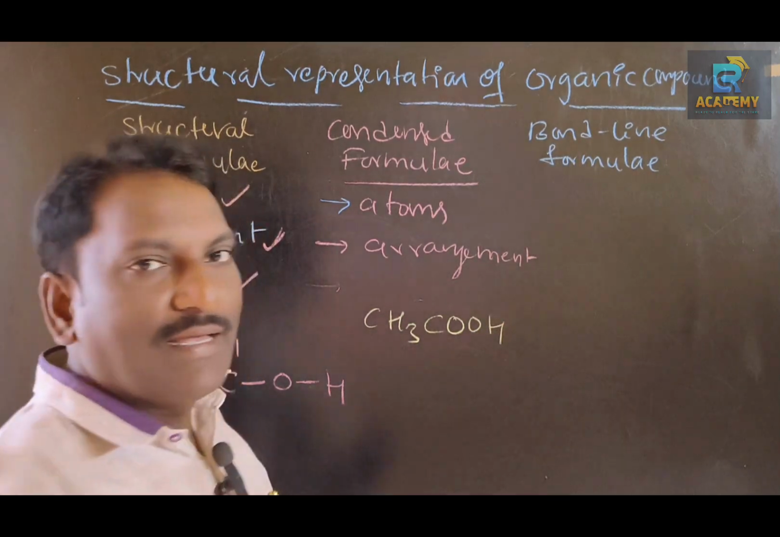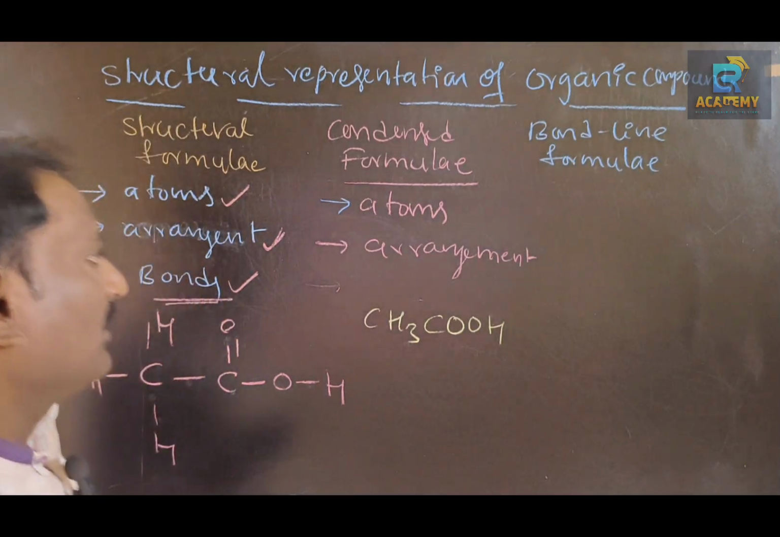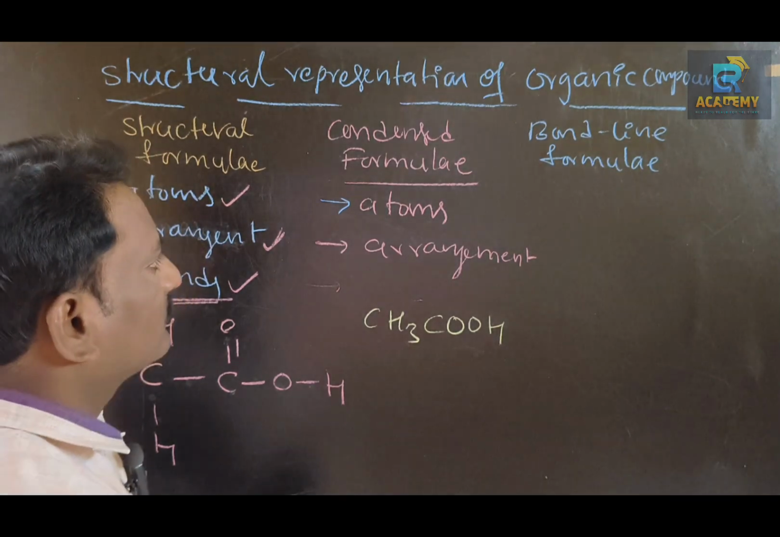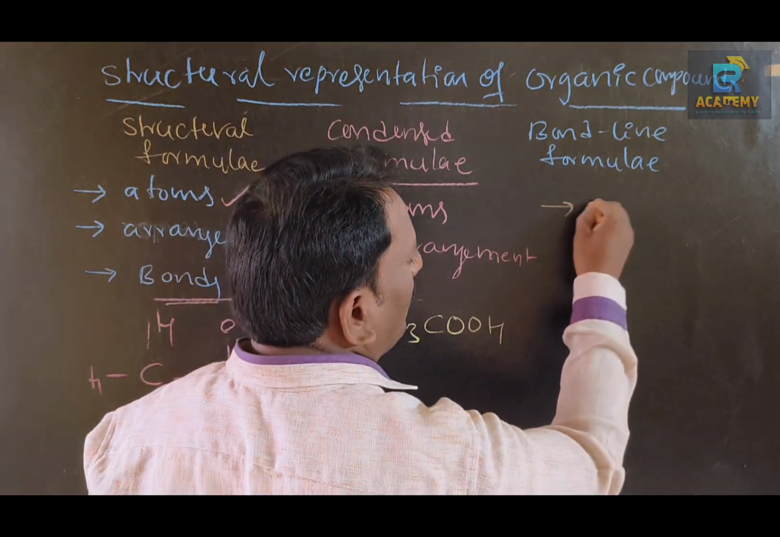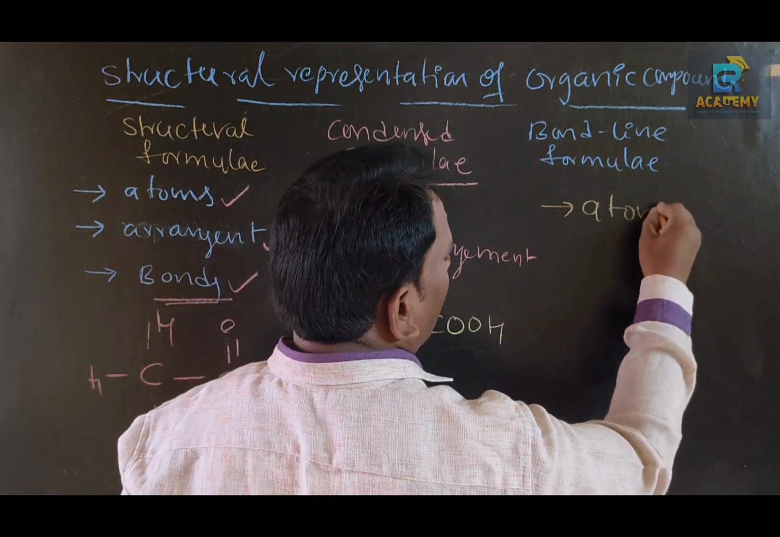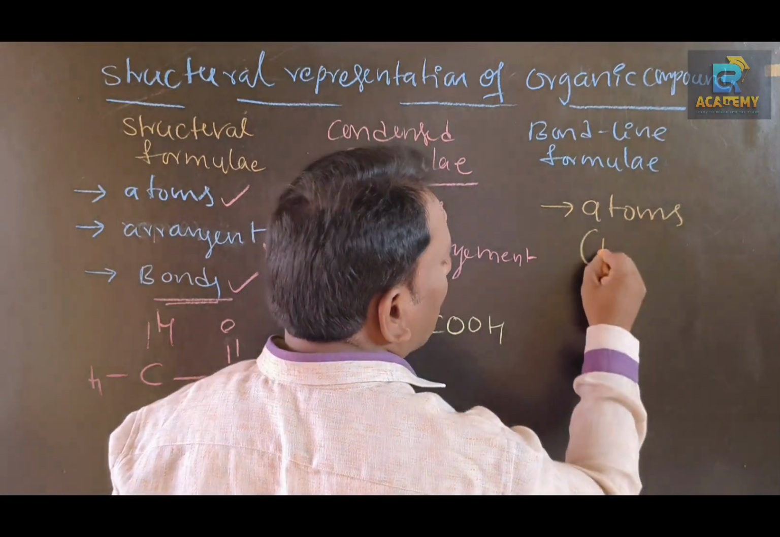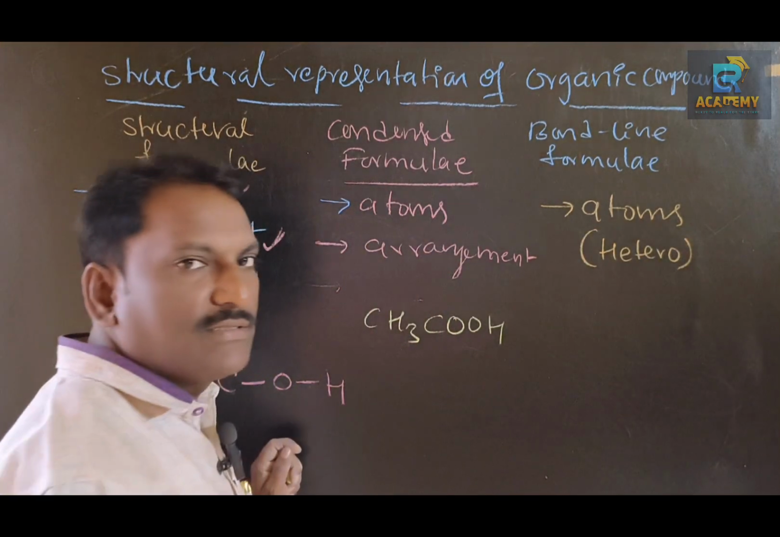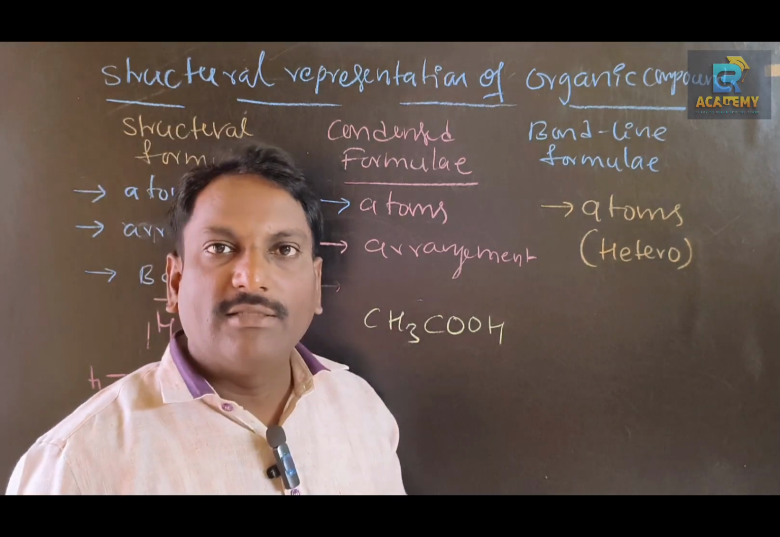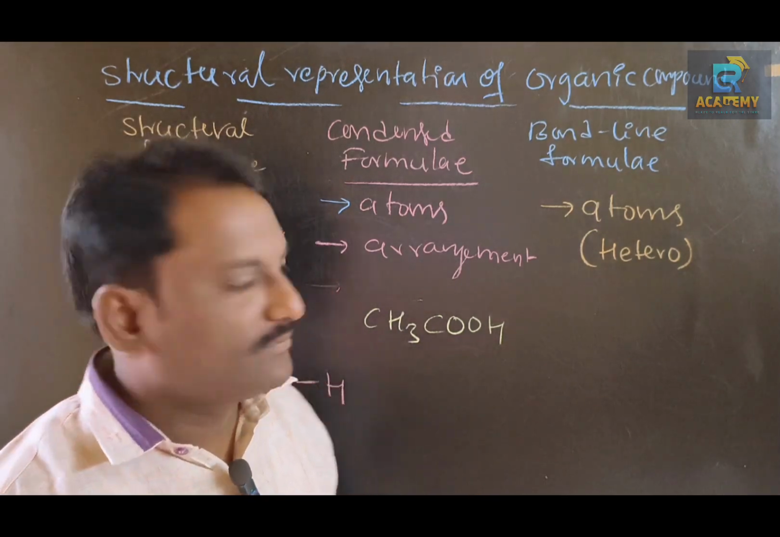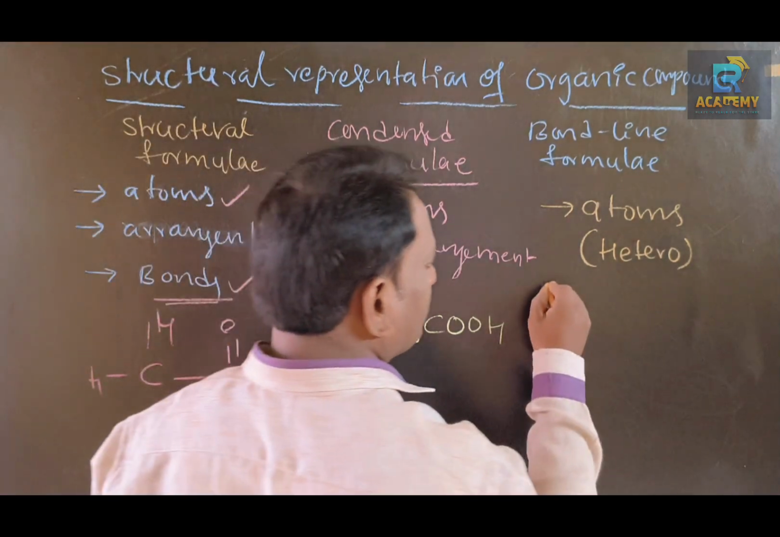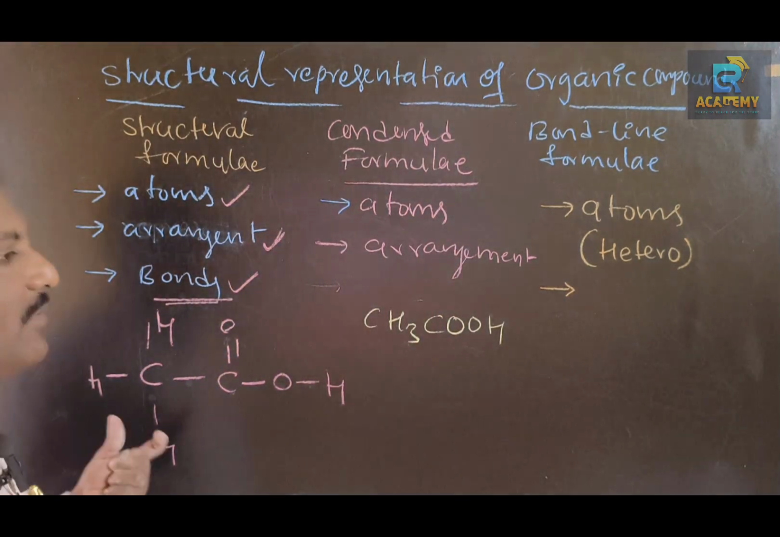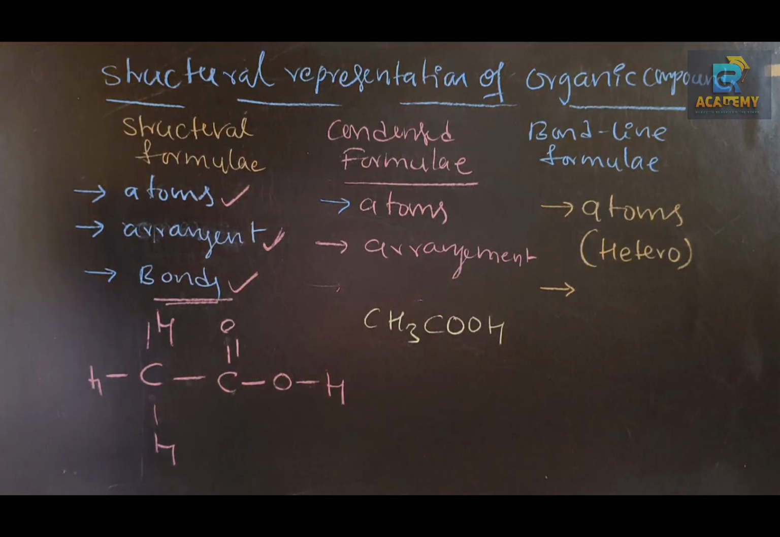Then what about the bond line structure? In bond line structures, only heteroatoms appear. Heteroatoms means atoms other than carbon and hydrogen. Next, there is no appearance of the bonds as such.